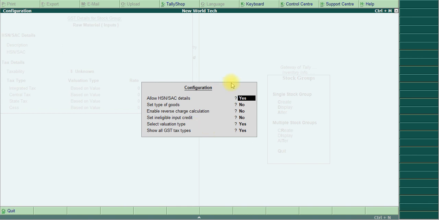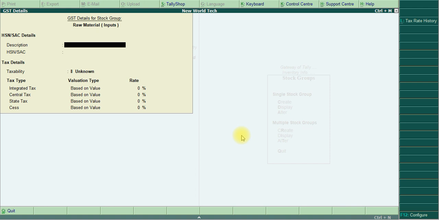The HSN SAC details is yes, so this appears with HSN SAC details. If in case this is no, we can't see the HSN and description. So if in case you can't see this HSN and description details, here on the screen, you press F12 to configure, and then you give allow HSN or SAC details yes. So valuation type is yes. So all GST tax type is yes. Okay. Here already this is activated, so it's not a problem.